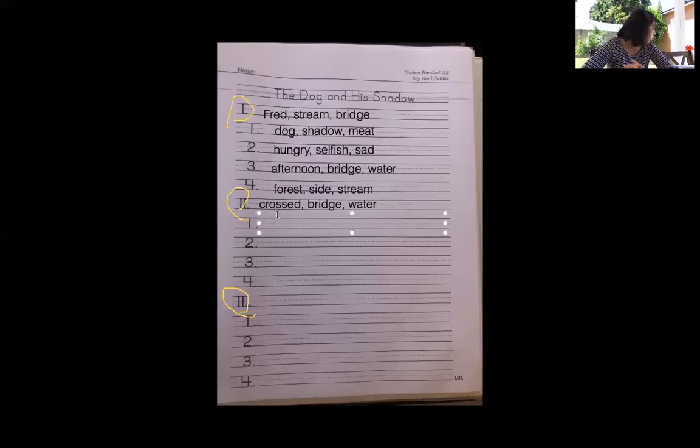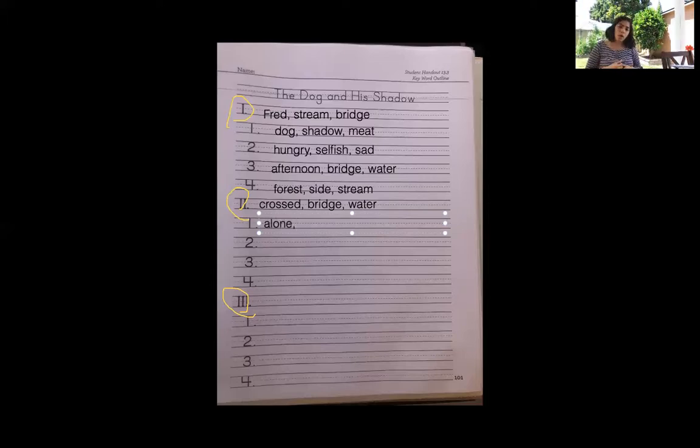Let's see, what do you think Fred wanted? What did he want, or what did he need? Right, that's our first question. Well, I think Fred wanted, maybe he wanted to find a safe place so that he could eat his piece of meat alone, right? Maybe he just wanted to be alone. So let's put alone.